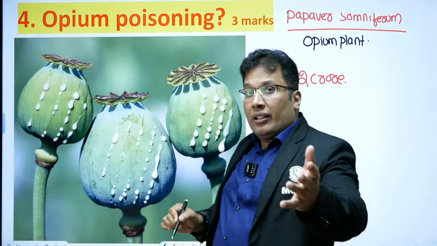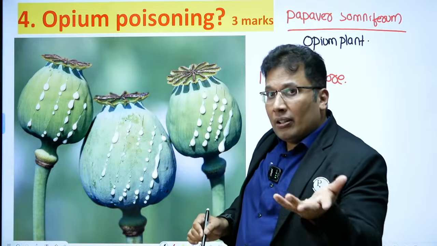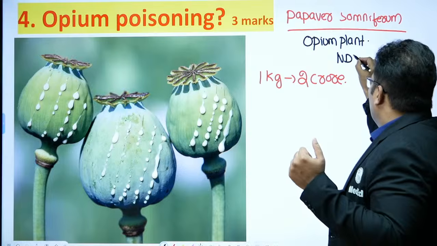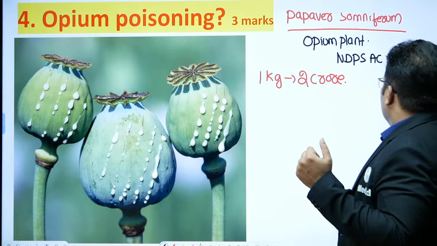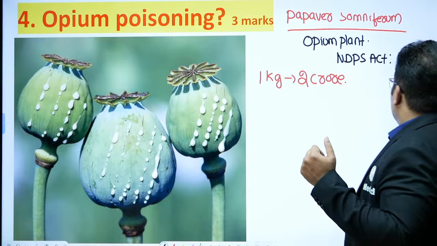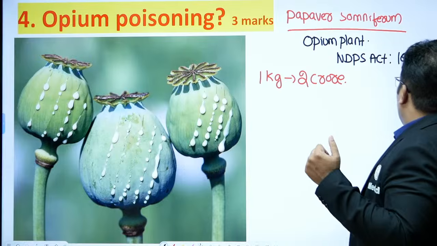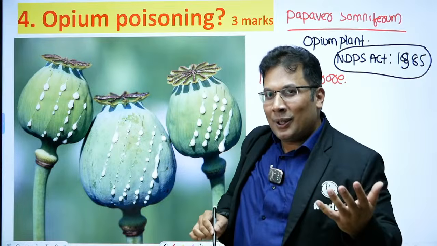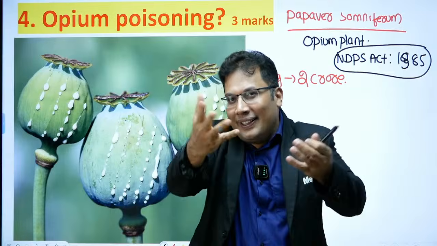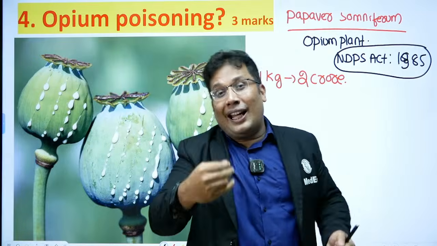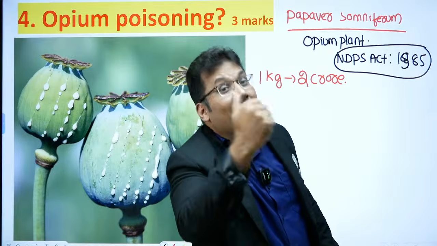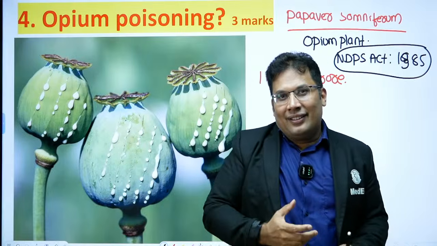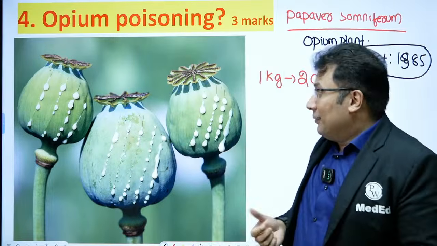Cultivation of this plant, consumption of this plant, morphine, all punishable under the NDPS Act, 1985. The punishment can be 10 years of imprisonment, 20 years of imprisonment, sometimes life imprisonment, sometimes death sentence also. The death sentence is also mentioned in the NDPS Act. Good.